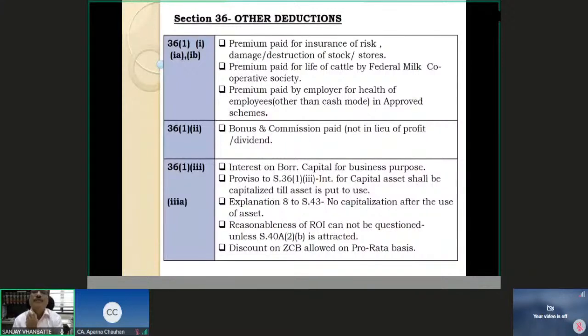First is insurance premium. Insurance premium paid for risk against damage, destruction of stock and stores. Now, insurance premium for the damage, destruction of machinery is available under which section? And insurance premium against the damage, destruction of the building is available under which section? And insurance premium against the risk of damage and destruction of stock and stores. So we have a building insurance, we have plant and machinery insurance, we have a furniture insurance, and we have a stock and stores insurance.